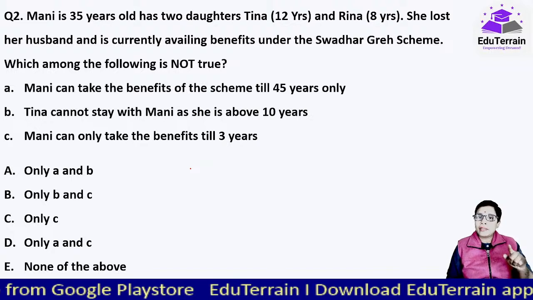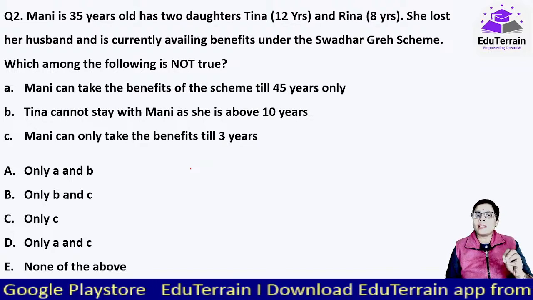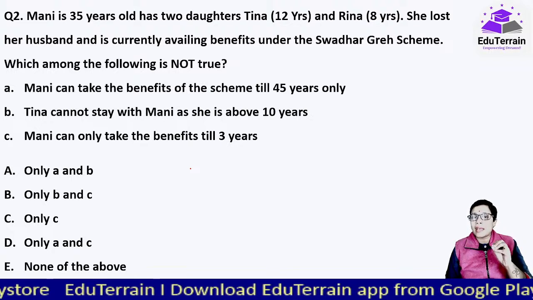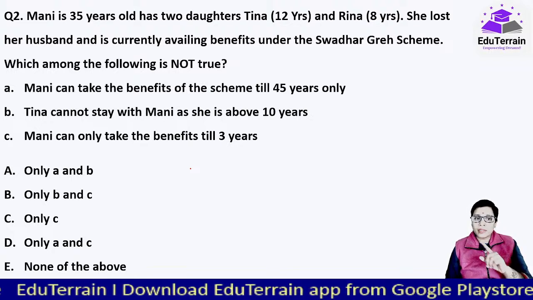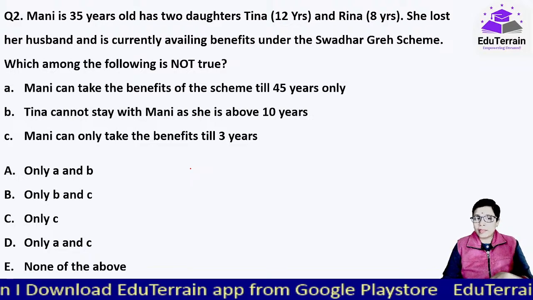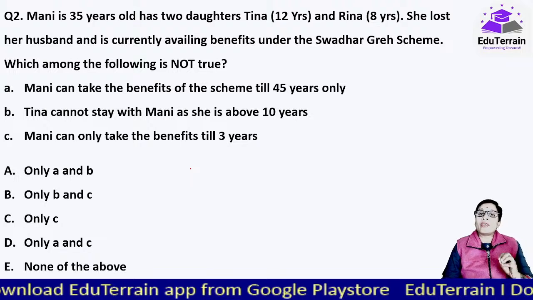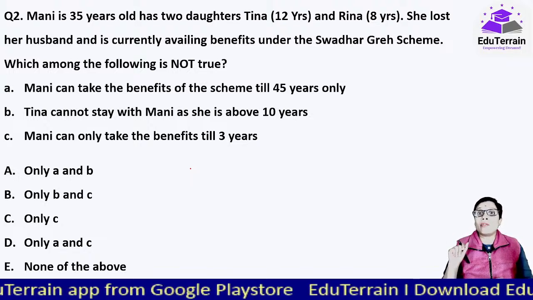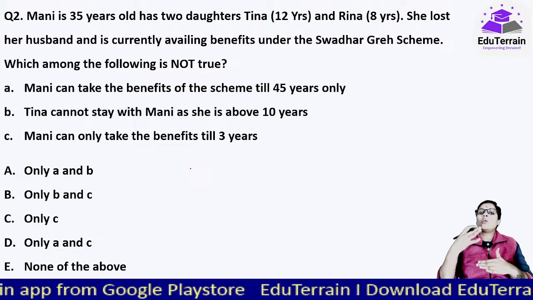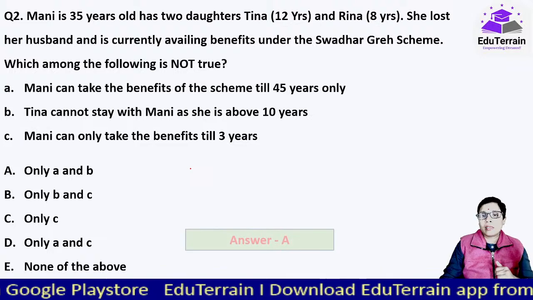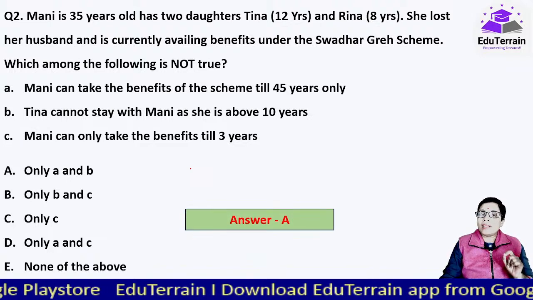Here in this case, Mani can take the benefits of the scheme till 45 years. Tina cannot stay with Mani as she is about 10 years. This is wrong and not true, those both are fine. Mani can only take the benefits for 3 years. This is wrong. Why? Because she can take benefits till 5 years. 5 years तक है. If old age, then they will be shifted to old age homes at that time. Okay, so answer A, only A and B.